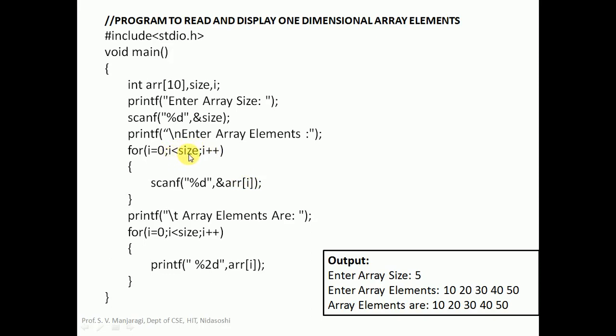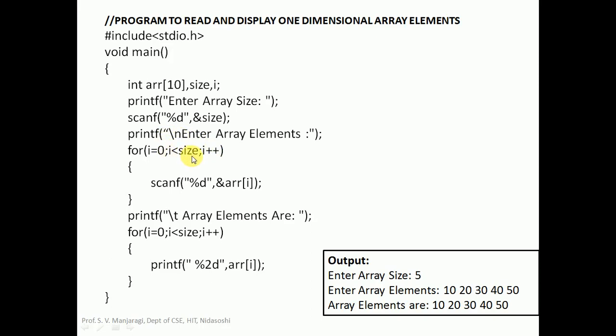2 less than 5, true. Scanf will be executed once again, and you are reading the element for array of I, that is array of 2. So in this case, suppose you enter 30, it will be stored at array of 2. That will be the third element. And after that we go for the increment I plus plus. So this time I will become 3.